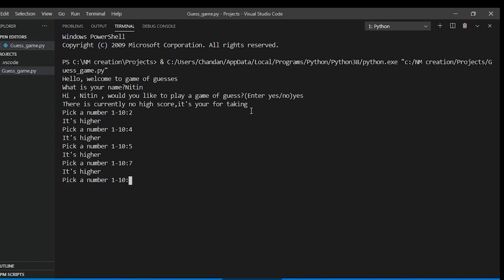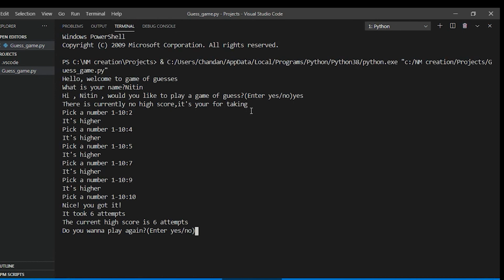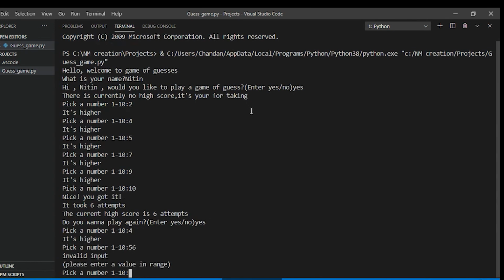Okay, I'm not playing well. 9. Invalid input. Yes, my input was out of range, so that's why this is also working.